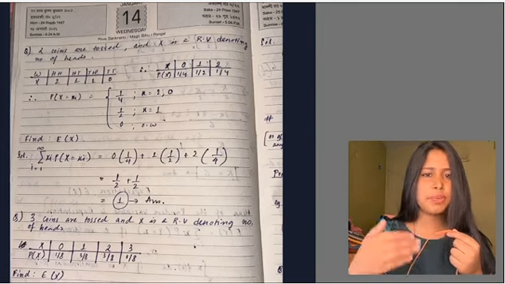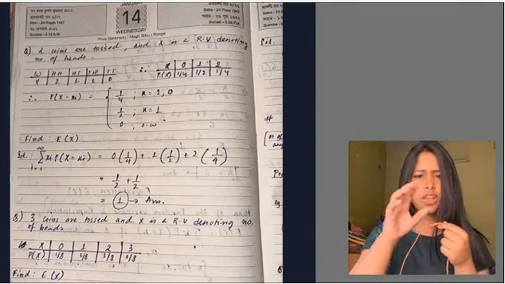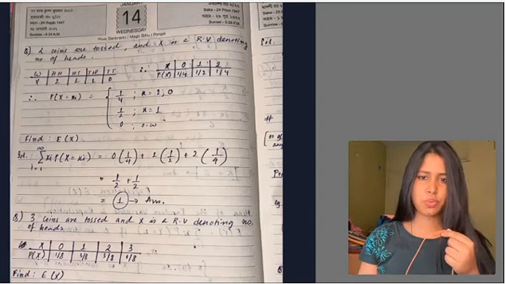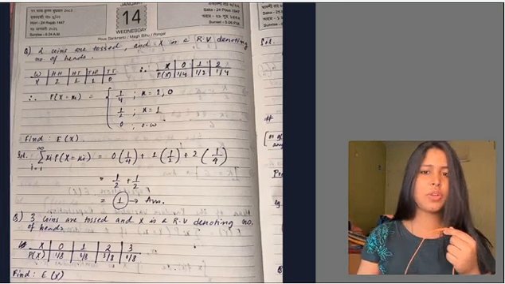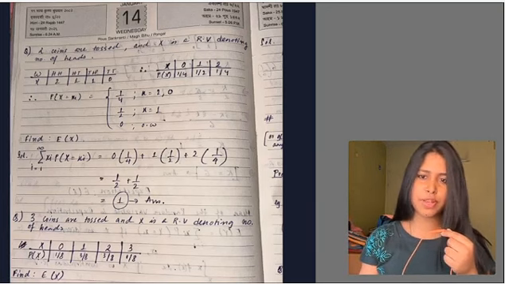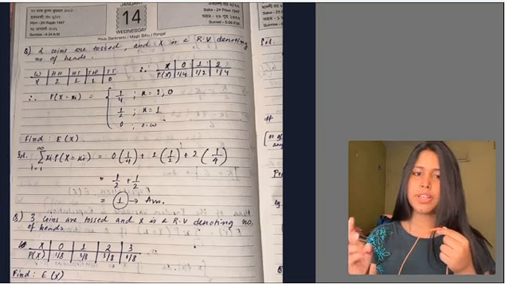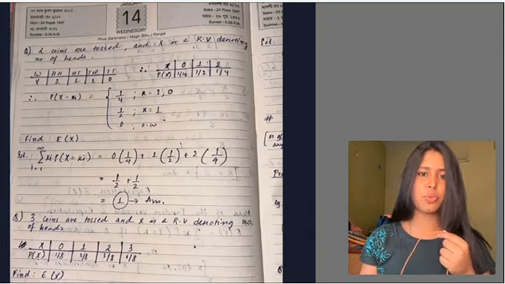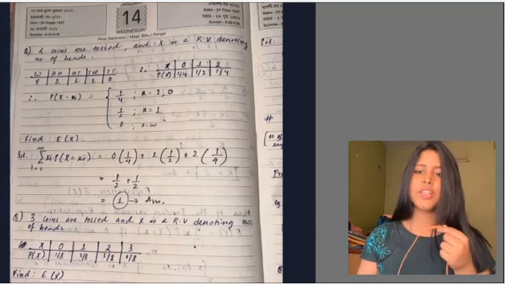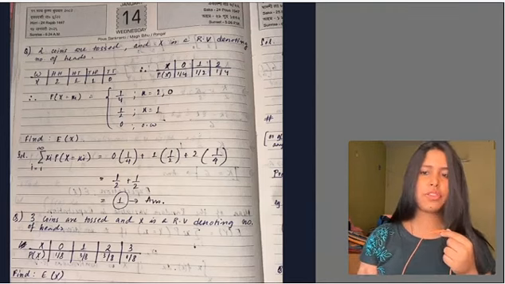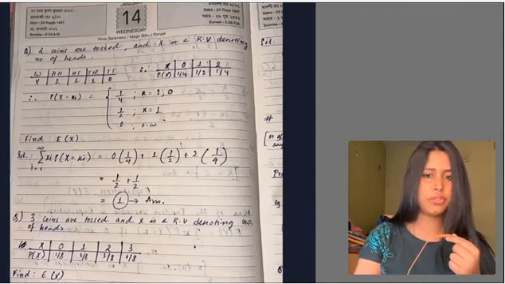Now see the probability table here. We write down the values of X, which are 0, 1 and 2. Then P of X: when X equals 0, P of X is 1 by 4. When X equals 1, P of X is 1 by 2. Why? Because there were two cases where X equals 1, right? TH and HT. So 2 by 4 is equal to 1 by 2. And when X equals 2, P of X is 1 by 4.